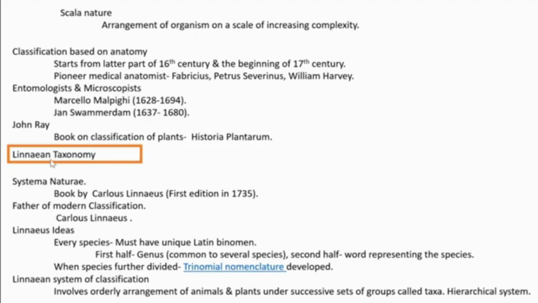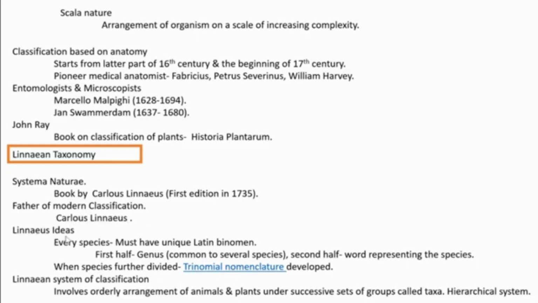And we are going to Linnaean taxonomy. Systema Naturae is his book. Whose book? Carl Linnaeus's first book. It has so many editions. His first edition came in 1736. And Linnaeus is known as the father of modern classification.